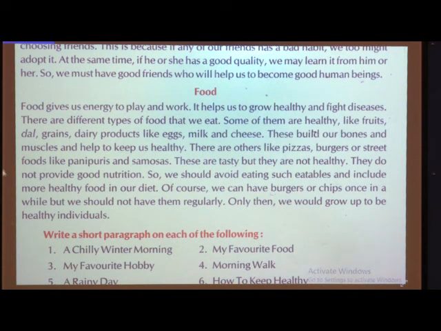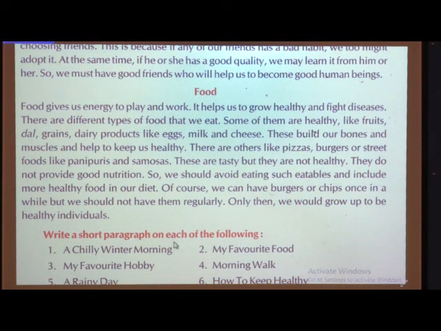We should have fruits, dal, grains, dairy products and eggs, milk and cheese. Regularly you all should eat this type of food, not pizzas and burgers. Only then will we grow up to be healthy individuals. So, if you want to be healthy and fight the diseases, you should eat the food which I have told you now, that is dal, fruits, rice, dairy products like eggs, milk, cheese, butter, and you have to avoid pizzas, burgers, pani puris and samosas.